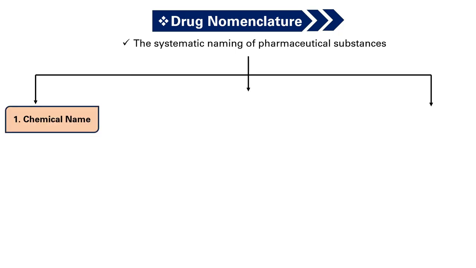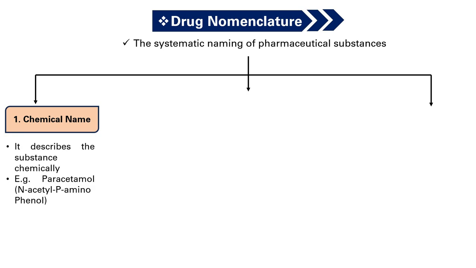First, chemical name. It describes the substance chemically. Chemical name is usually complex, so not used commonly in daily practice. Example, paracetamol's chemical name is N-acetyl para-aminophenol, and this is the chemical structure of paracetamol.